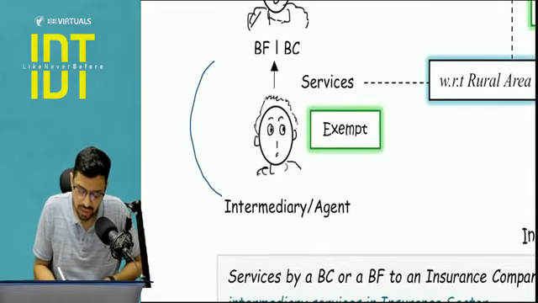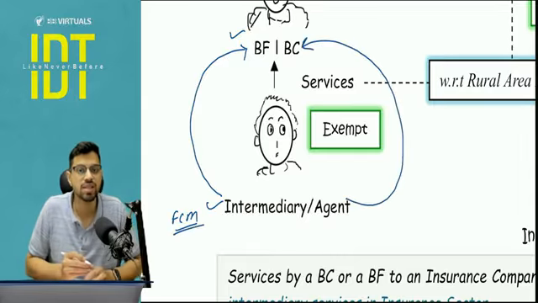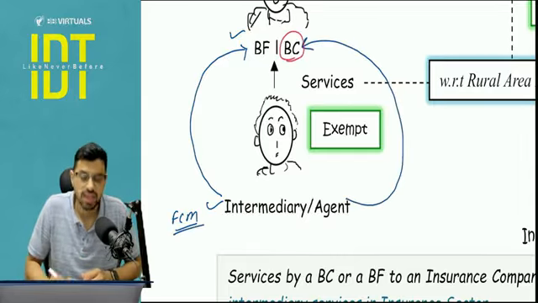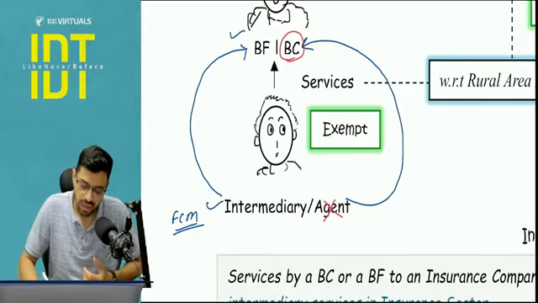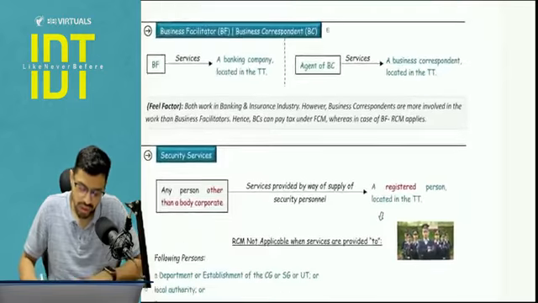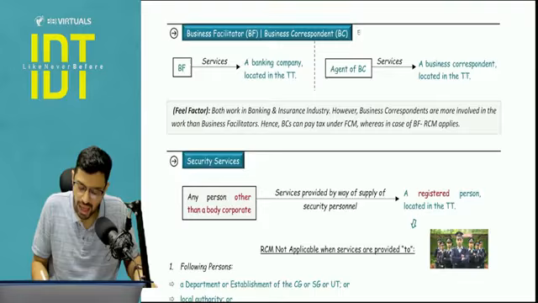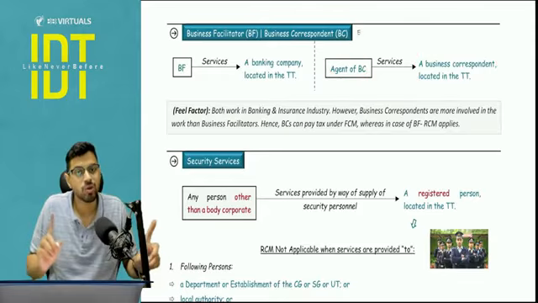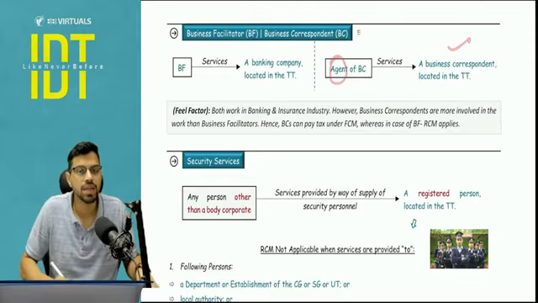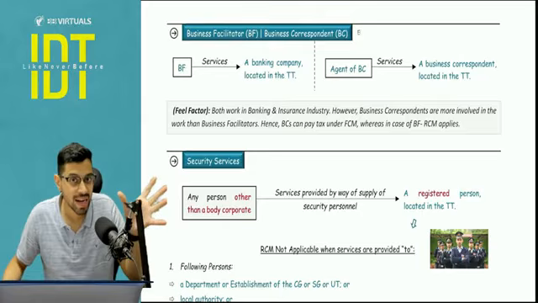If an intermediary is giving services to a business facilitator, he's also a small guy, so here normal FCM will apply as in any normal business. But if any agent or intermediary is giving services to a business correspondent, in any case BC is going to pay tax, right? So why to trouble him? Here RCM will apply. So if you see the charge related provisions, you will find two entries with respect to RCM: BF giving services to banking company, and an agent of BC giving services to BC. So BC is already paying the tax. Why to trouble the agent? Let him pay under the RCM. So you have to understand the feel factor, otherwise it will become quite clumsy to learn.